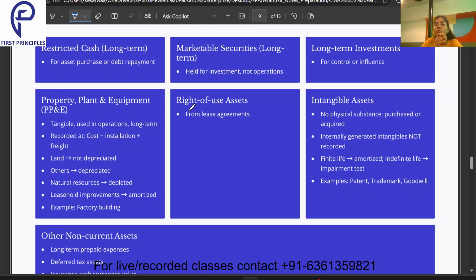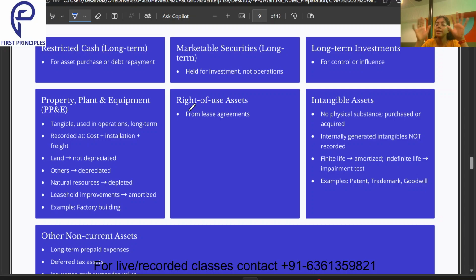How do right of use assets get generated? Whenever we take any asset on lease, that leased asset is recorded in my books of accounts as a right of use asset. I will record that particular asset in my balance sheet as a right of use asset. Then intangible assets, like goodwill, trademark, patent, copyright.